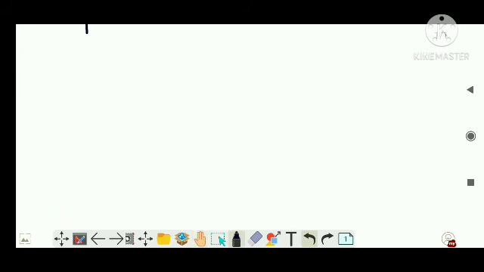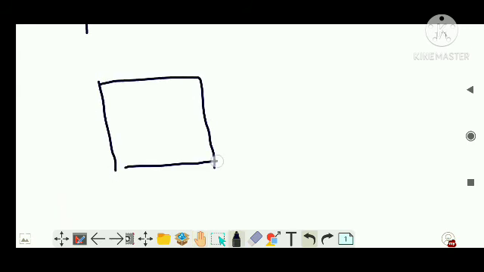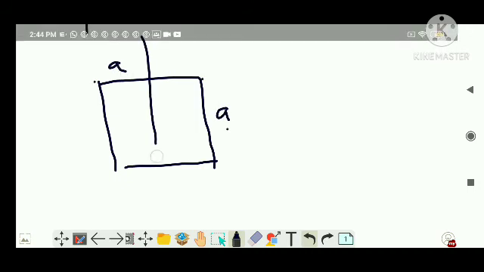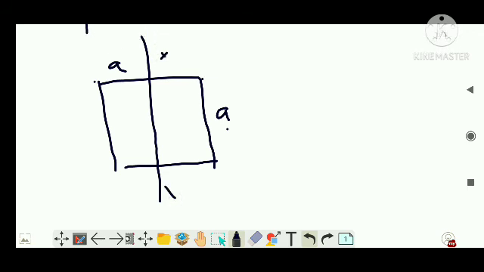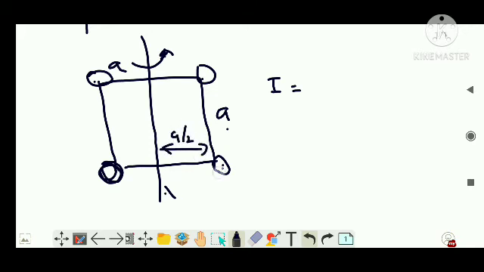Suppose you are asked a problem like this. Suppose this is a square section. The entire length from here to here is a, and from here to here is a, and there's an axis of rotation like this and the object is going to rotate like this. You are told there are equal masses m at the corners of the square, and you are asked what is the moment of inertia of the system. So how would you say? Moment of inertia is due to this mass about this axis of rotation. This length will be a by 2. So I will write this mass into this length squared, mr squared, right?